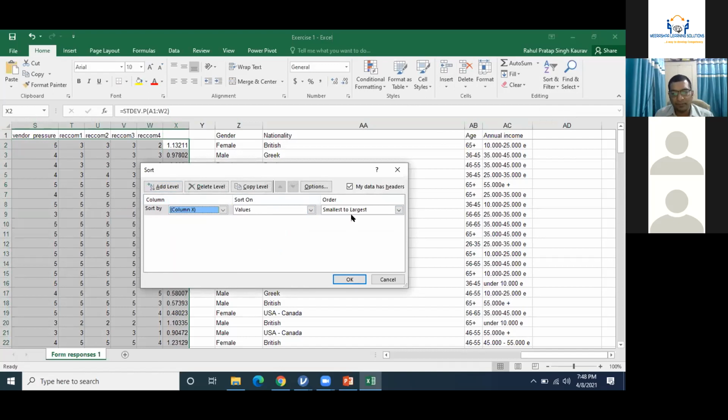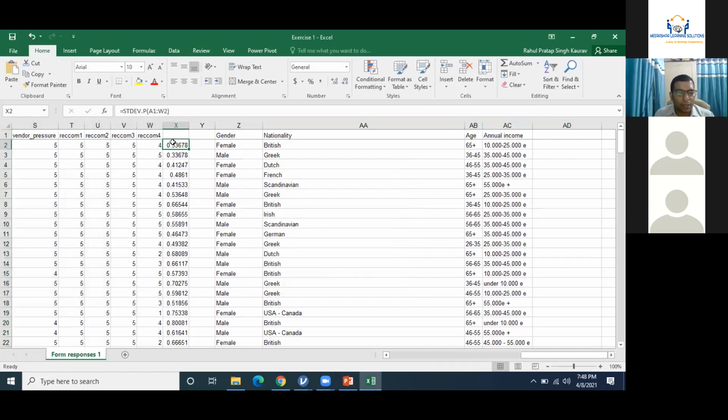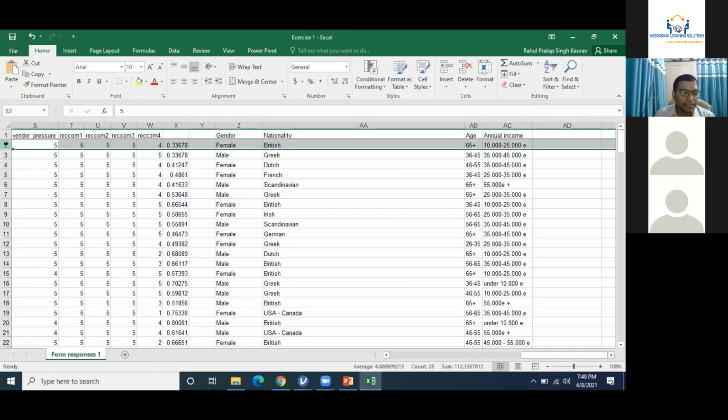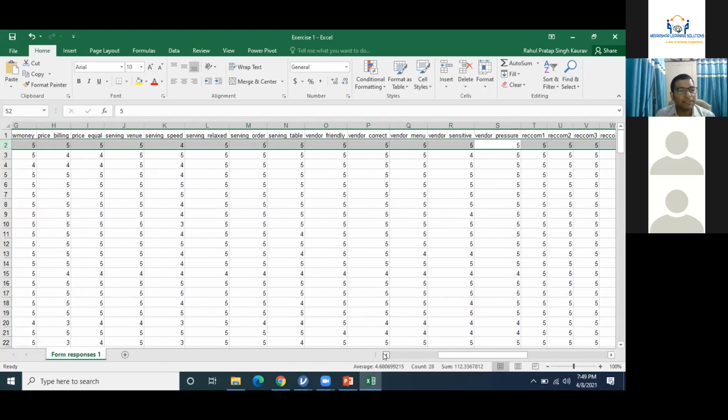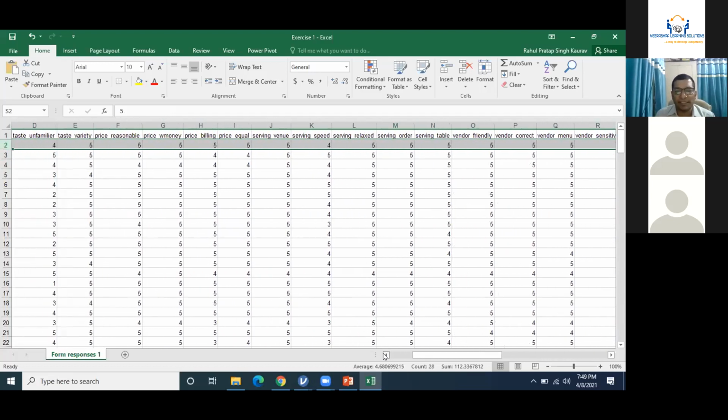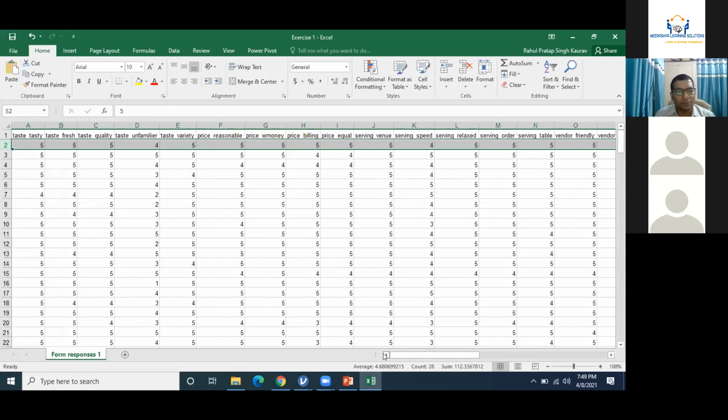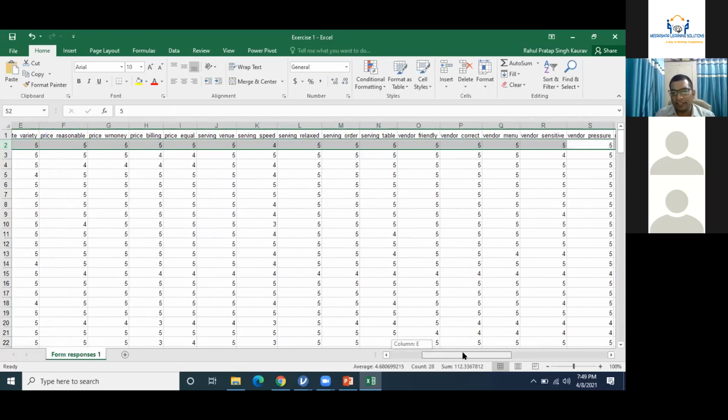Column X, smallest to largest. Okay. Now, smallest standard deviation means very less amount of frequency, very less amount of changes. I'll simply highlight this column, and you can see 4, 4, 5, 5, 5, 5, and continuously 5, 5, 5, 5 is there. 4, 4. Very less amount of variation is there. So probably this user is not responding anything which is useful for me.